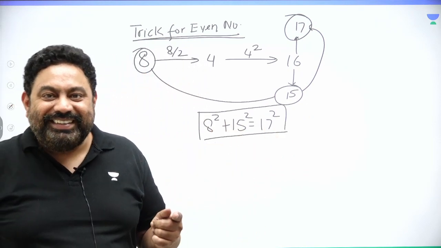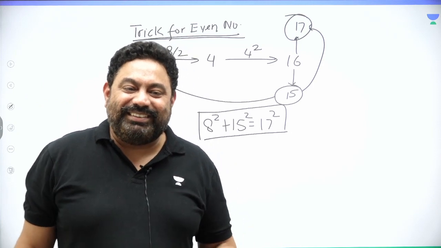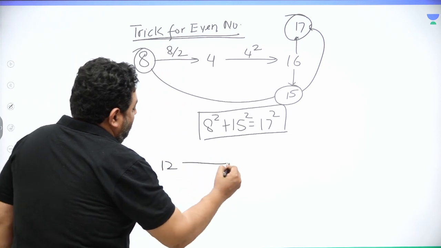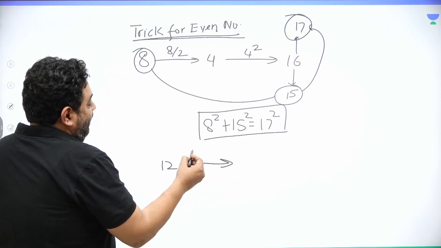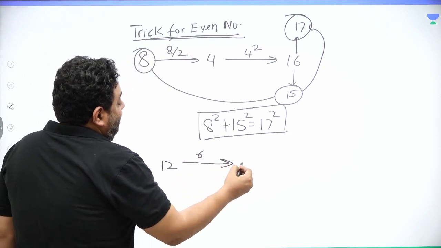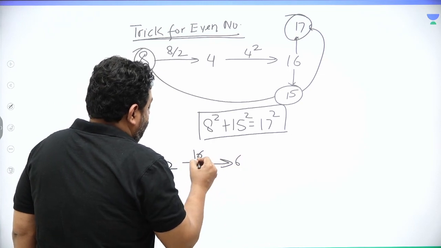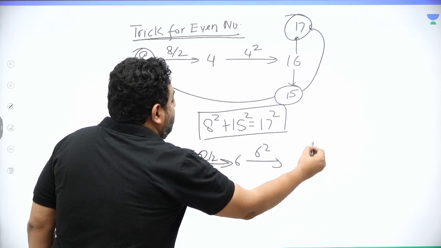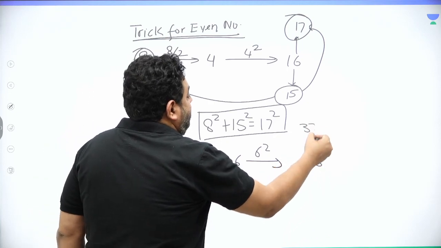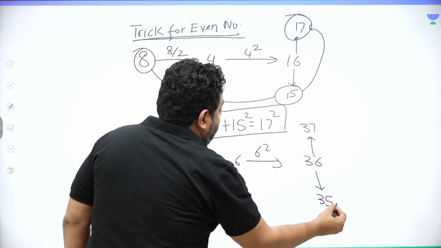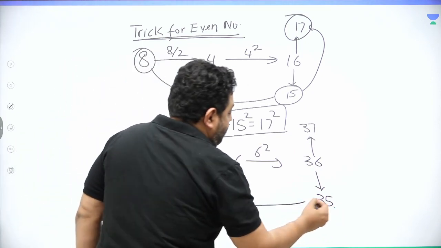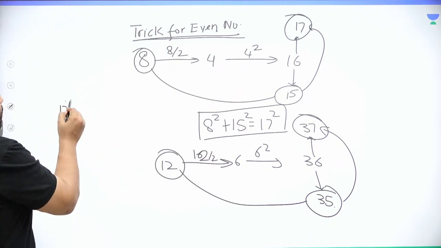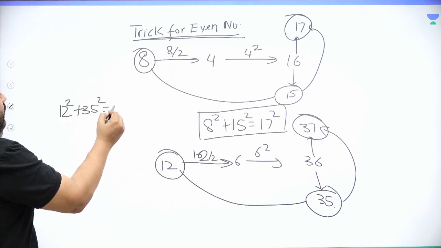Great trick. Really awesome trick, sir. One more. Suppose I want a Pythagorean triplet starting with 12. What is half of 12? It is 6. What is 6 square? 36. The number bigger than 36 is 37, and smaller than 36 is 35. So 12 square plus 35 square is 37 square.